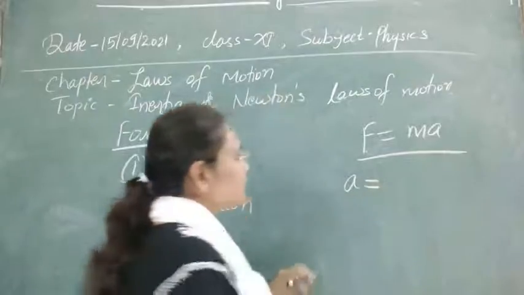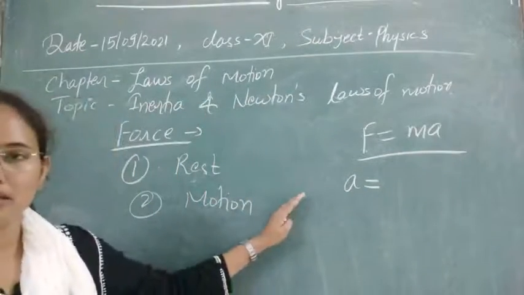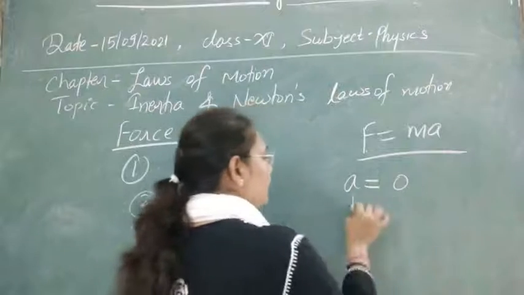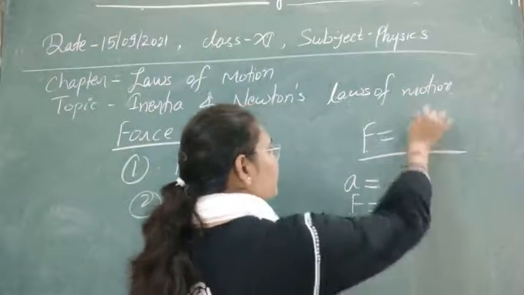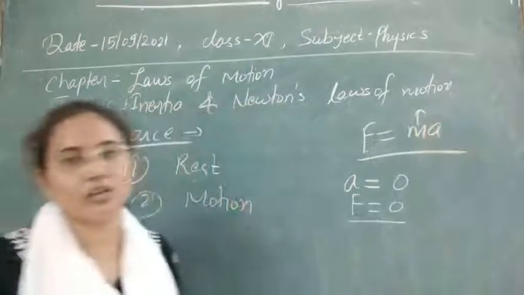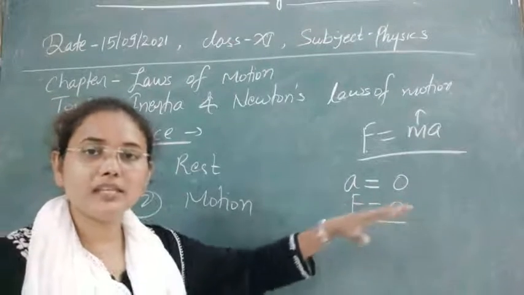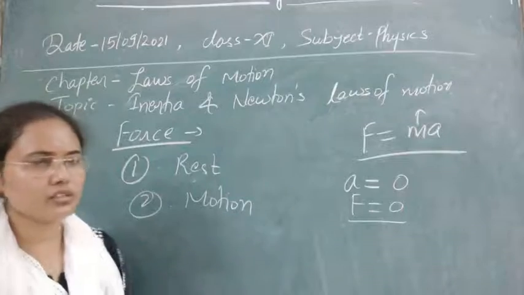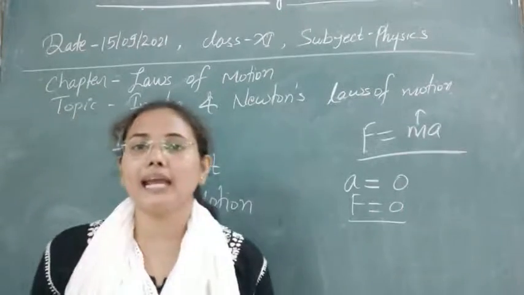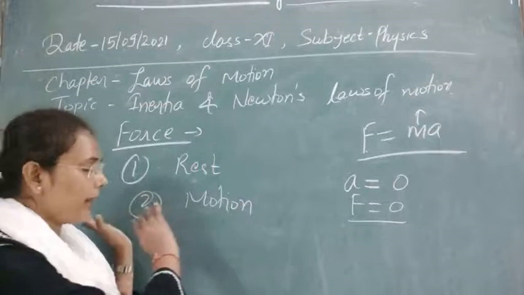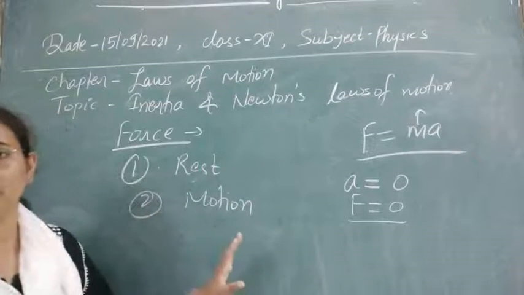For uniform motion, where velocity is constant, the acceleration of the particle is 0. So force is 0, because the mass of the body cannot be 0 in classical mechanics. So for uniform motion we don't have to apply any force; without any force, the particle can execute uniform motion.